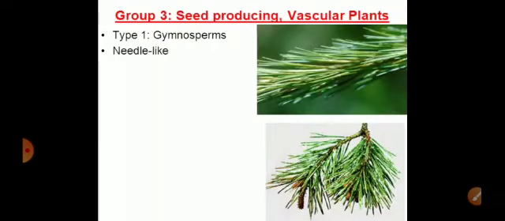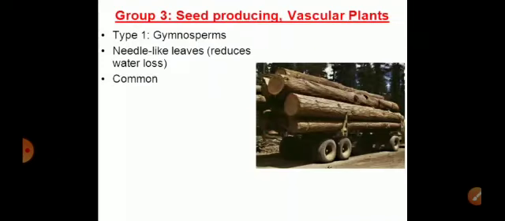Gymnosperms, seed producing vascular plants, have needle like leaves so as to reduce the water loss through transpiration. They've also got sunken stomata so that water loss could be prevented. In some cases, we may find simple or compound leaves, but these pinnate leaves persist for many years and they are basically used in lumber industry.